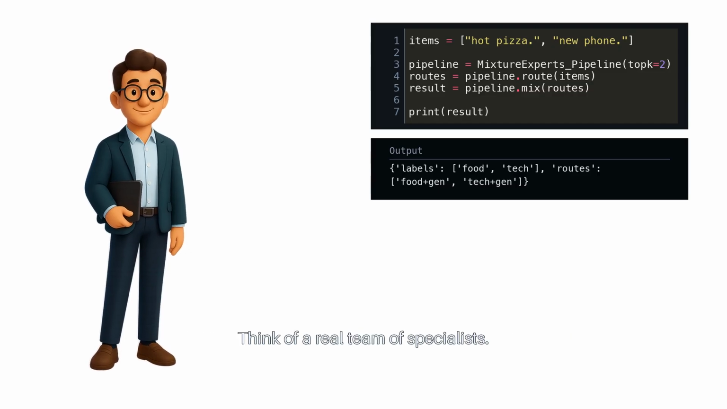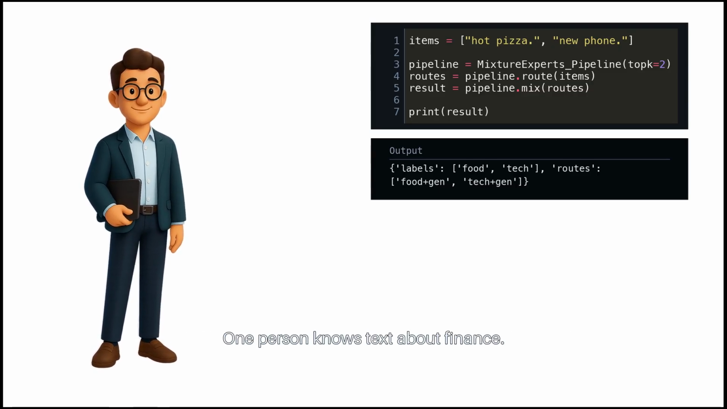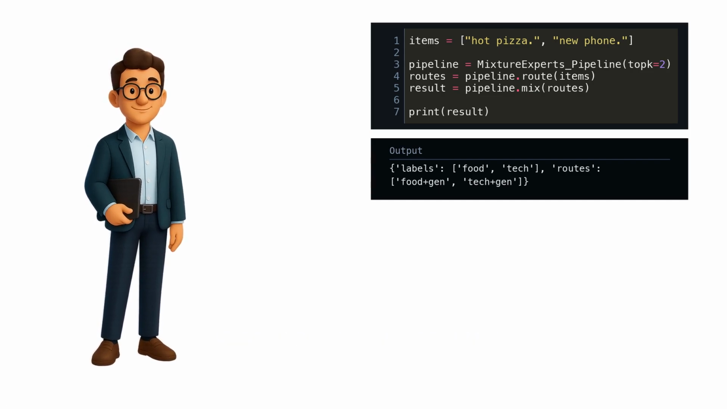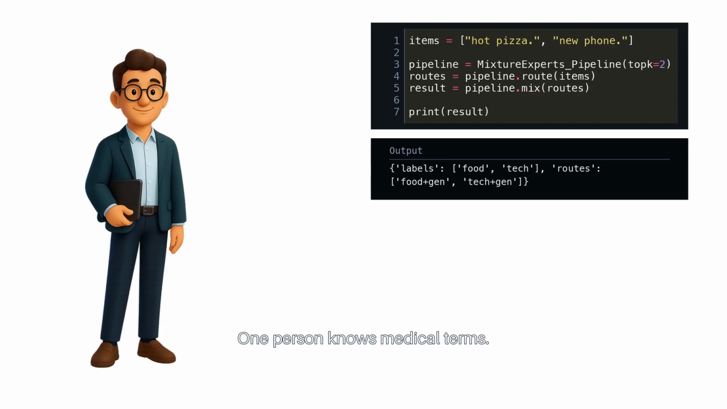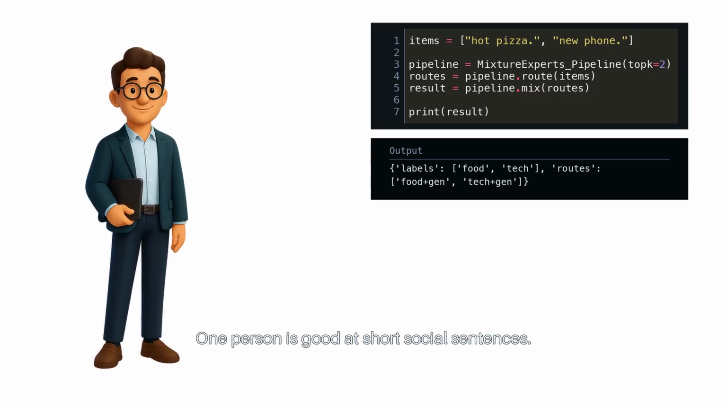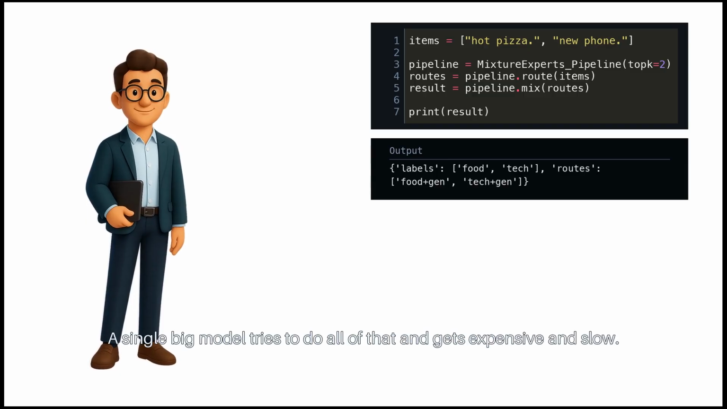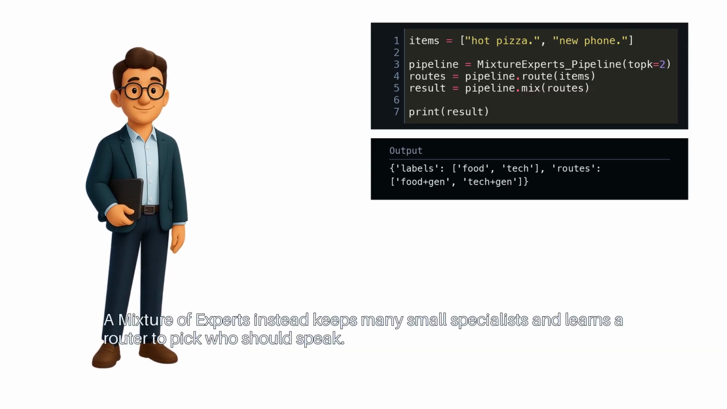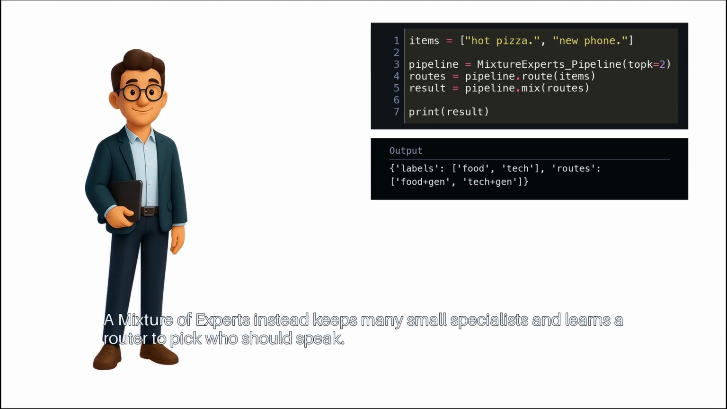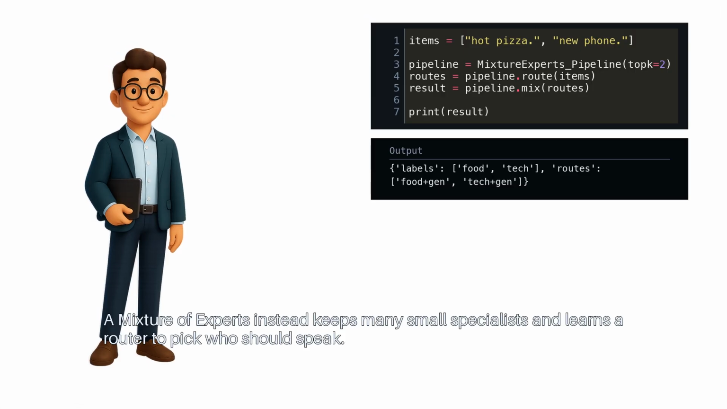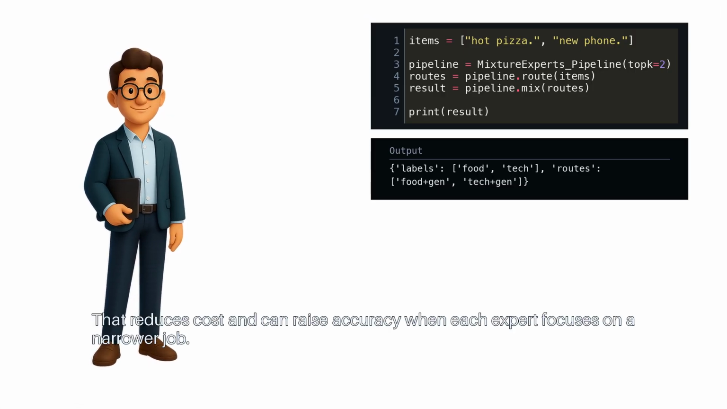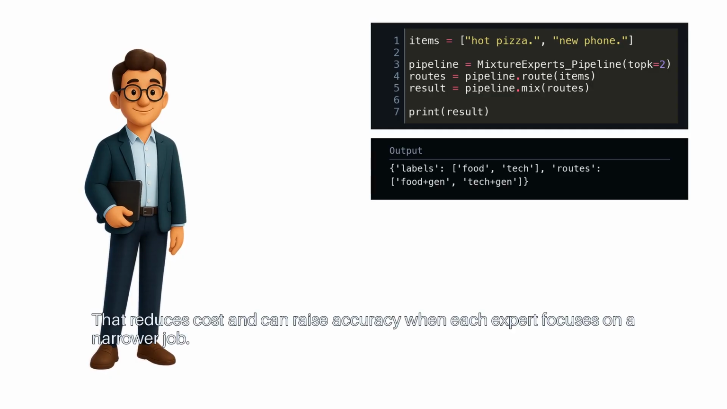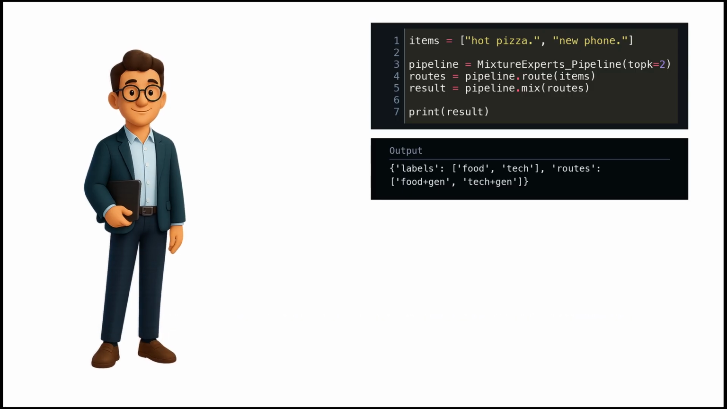Think of a real team of specialists. One person knows text about finance. One person knows medical terms. One person is good at short social sentences. A single big model tries to do all of that and gets expensive and slow. A mixture of experts instead keeps many small specialists and learns a router to pick who should speak. That reduces cost and can raise accuracy when each expert focuses on a narrower job.